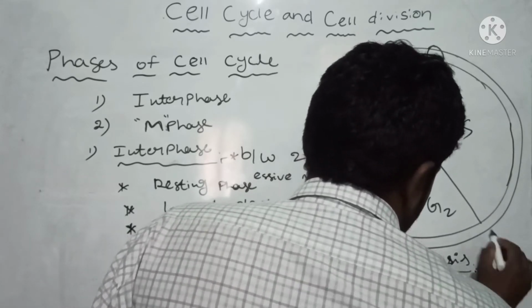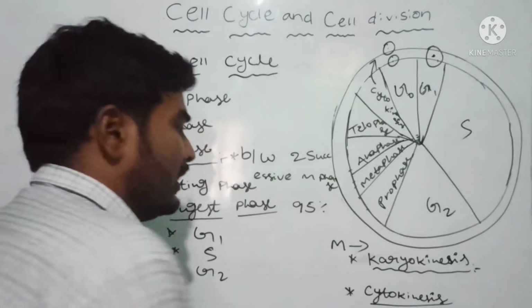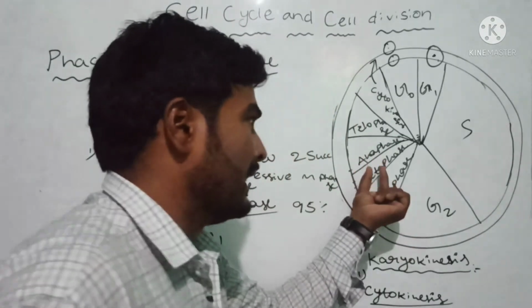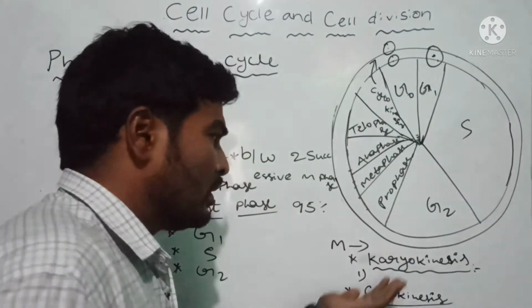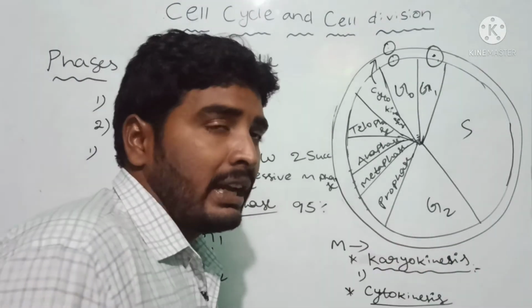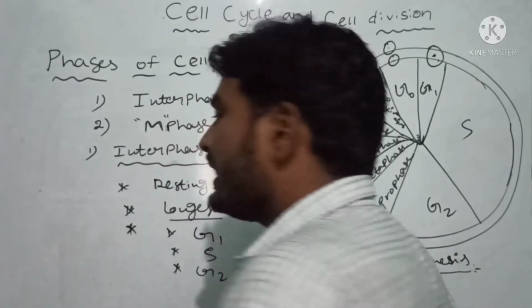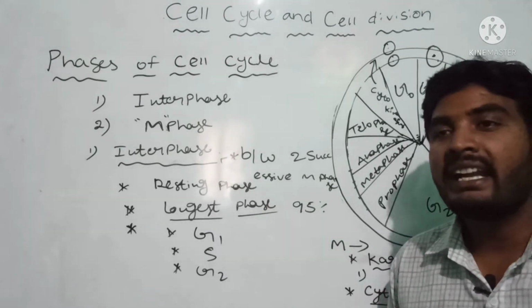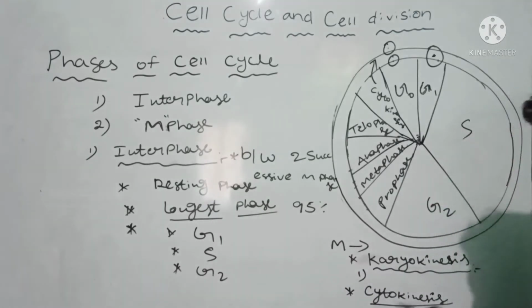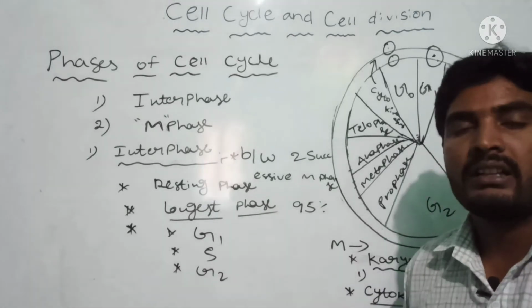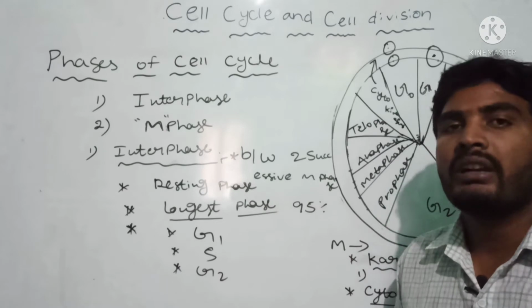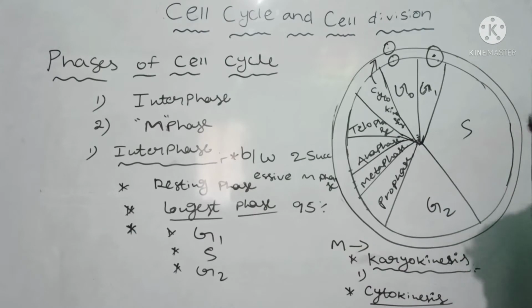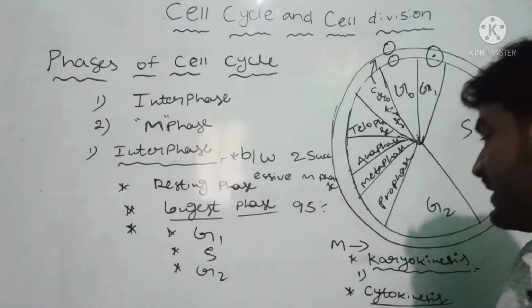This karyokinesis is again divided into four subphases: prophase, metaphase, anaphase and telophase. So what happens in karyokinesis? Replicated DNA is transferred to daughter DNA. Now cytokinesis. What happens in cytokinesis? Daughter nuclei are distributed to daughter cells. So that is cytokinesis.